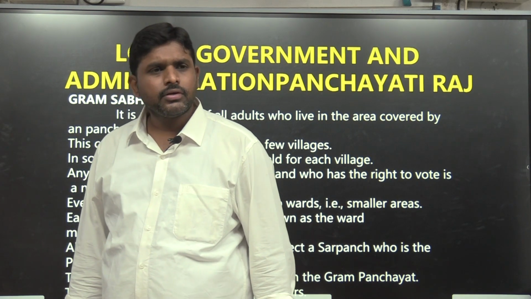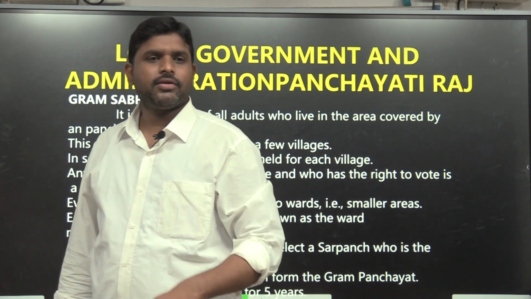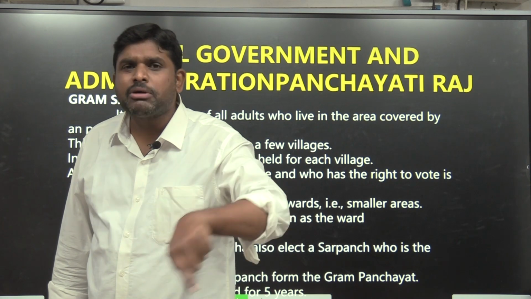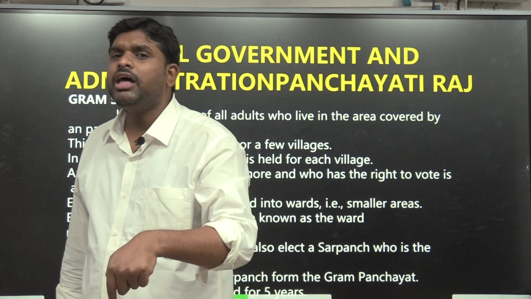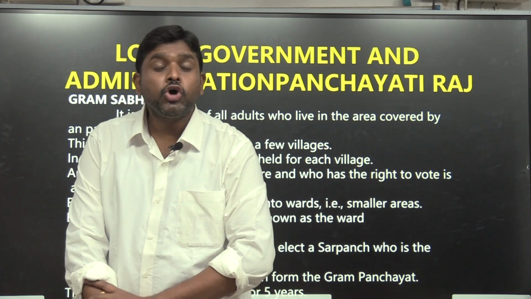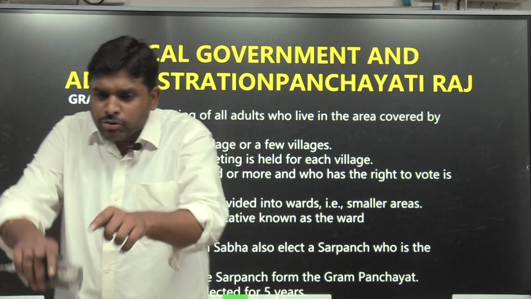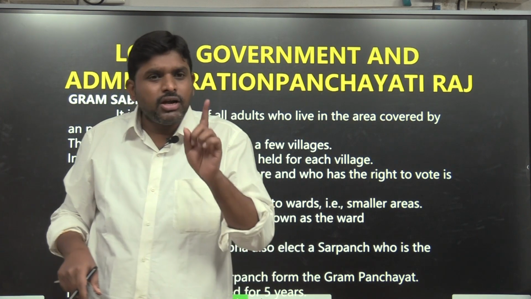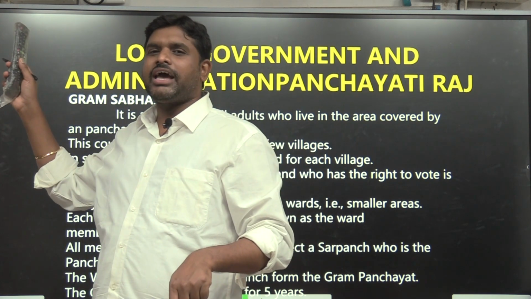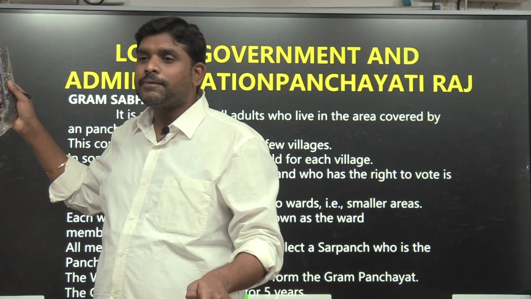What is that? Laws and rules will be made at the local level. Local government will be formed. The people will sit together. Gram Sabha will be formed of all the adults of the village. They sit together and come up with some resolution, some rules and regulations. Those rules and regulations are called laws. That particular body which makes rules and regulations is called the Gram Sabha. So who will implement it? Gram Panchayat. So Gram Panchayat is what? Executive. Gram Sabha is called the legislature.